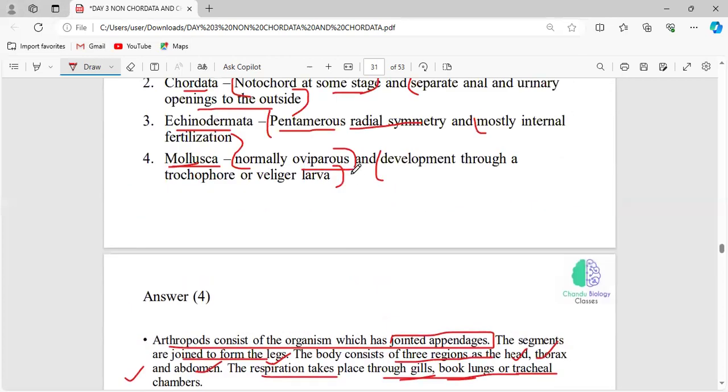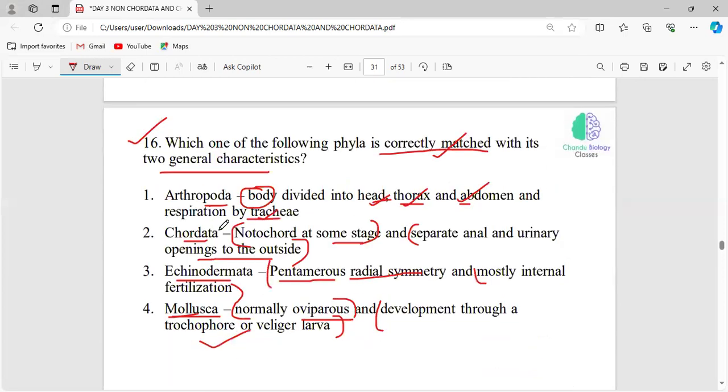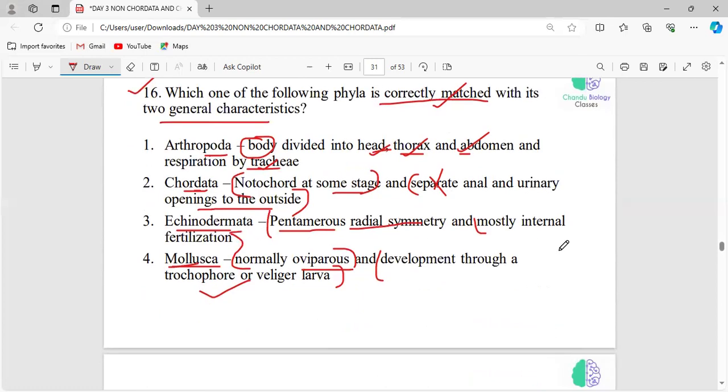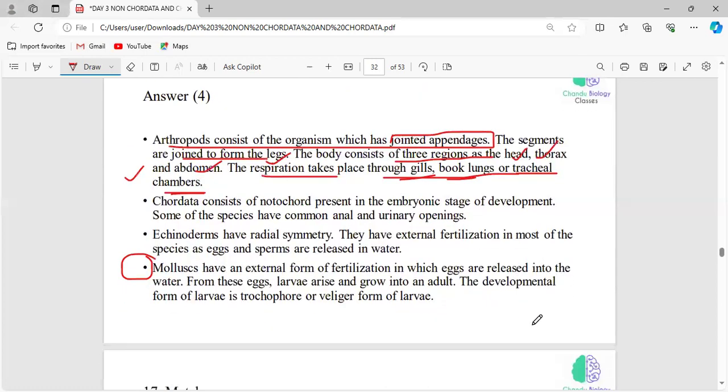Mollusca is oviparous, and their larval stages will be the trochophore or veliger larva. In the case of Chordata, there will be no separate opening for the anal and urinary tract. Okay, they have a common opening. In the case of Echinodermata, they have external fertilization. So the most appropriate answer will be option 4.